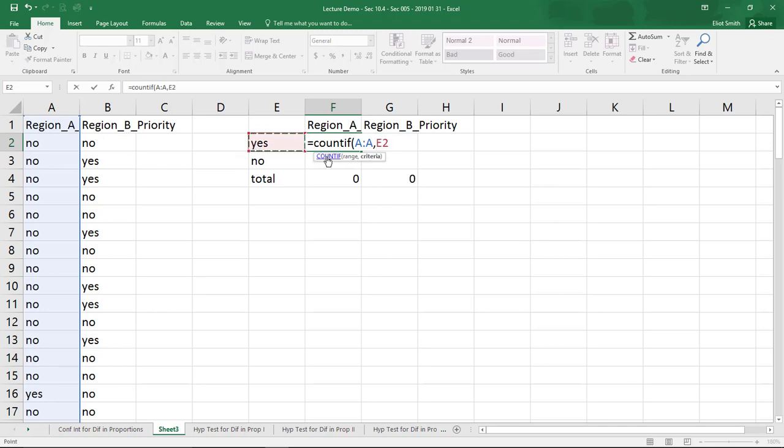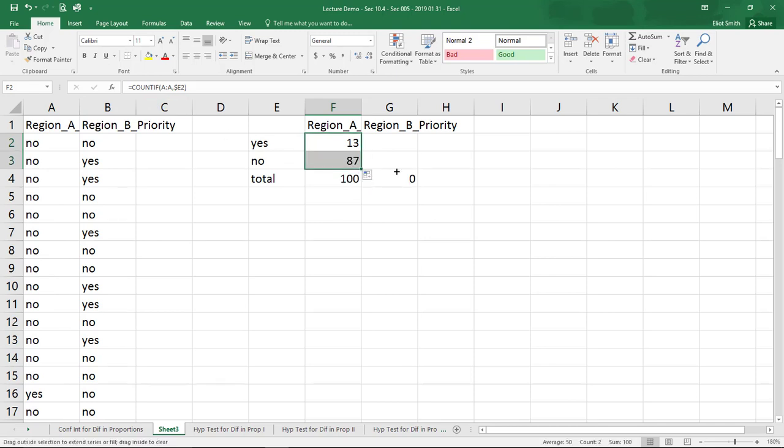That E2 needs to go up and down from E2 to E3, but I don't want to leave column E when I copy to region B. So I'm going to hit F4 3 times, so we get $E2. And I'm going to grab the fill, drag it down once, then grab it over again, drag it over again. There we go. We got 13 and 87 in region A, 21 and 54 in region B, so we're good to go.